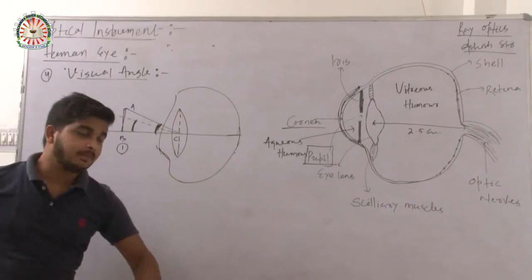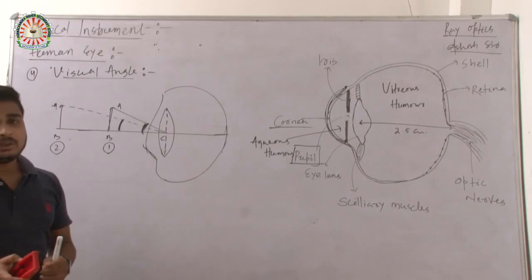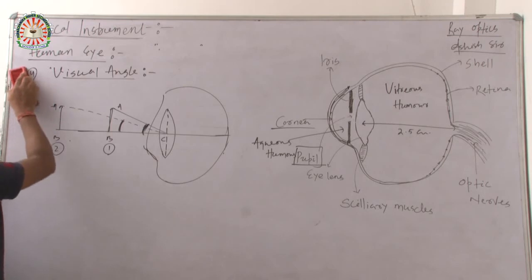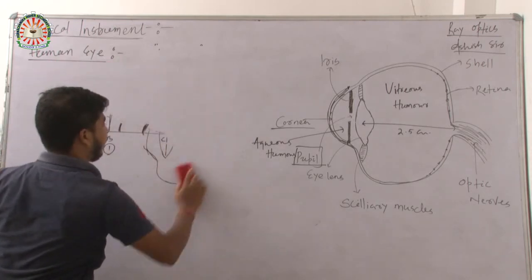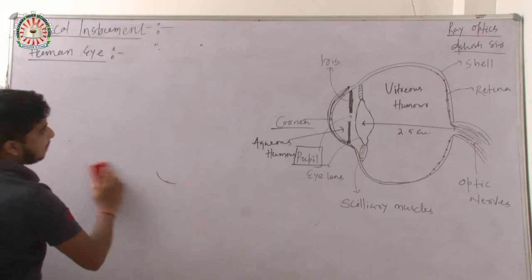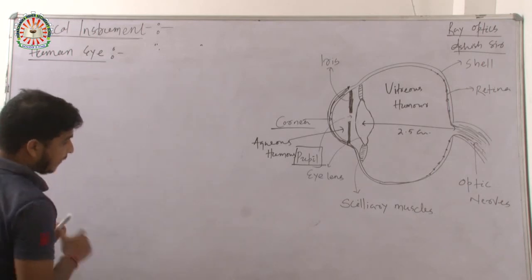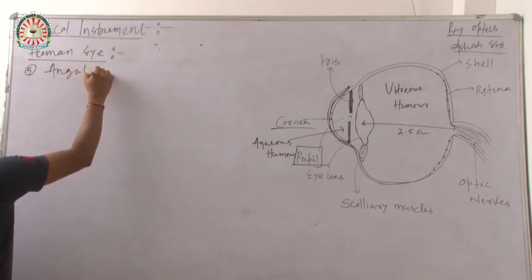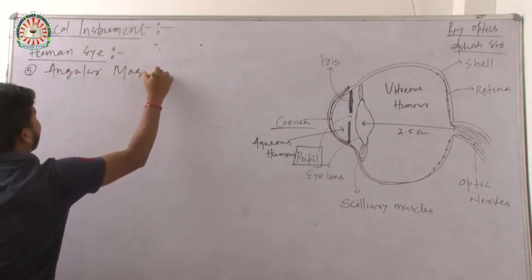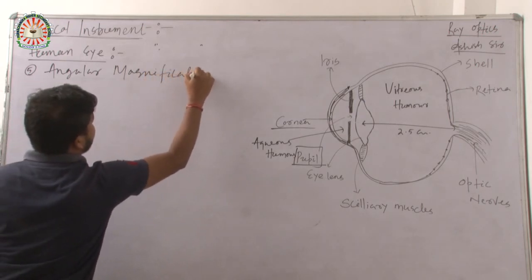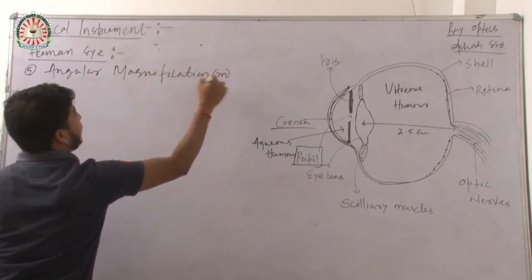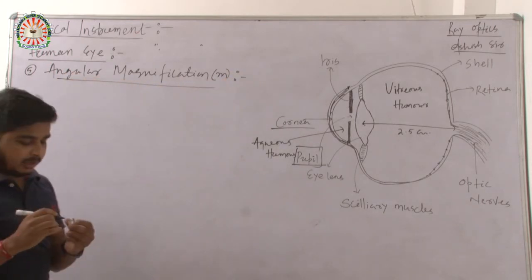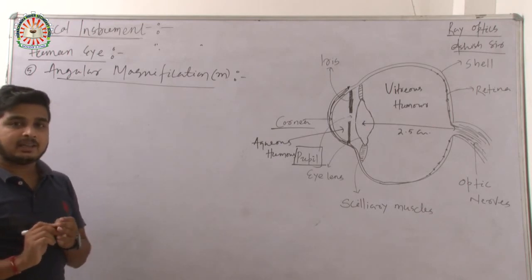Now we are going to discuss the last thing, that is angular magnification. You have already discussed what is linear magnification.